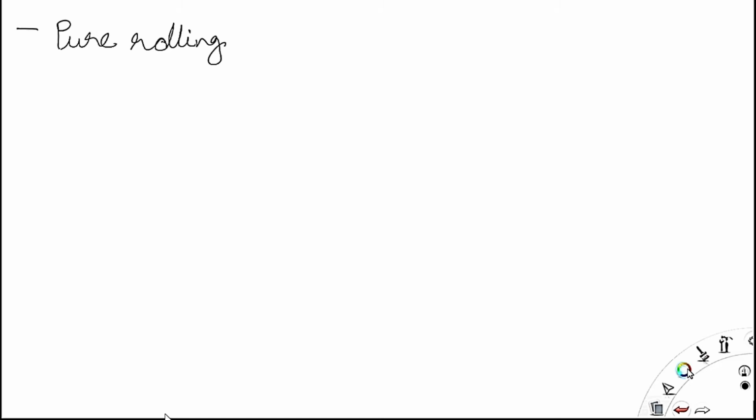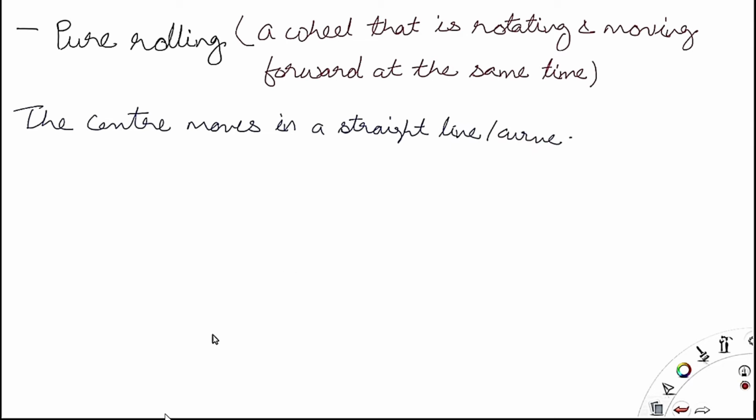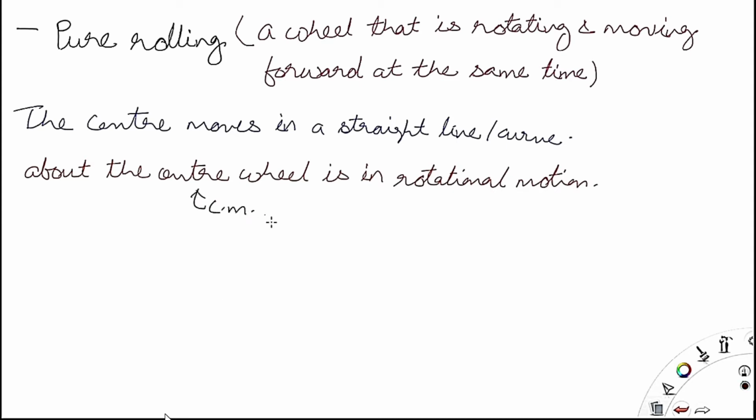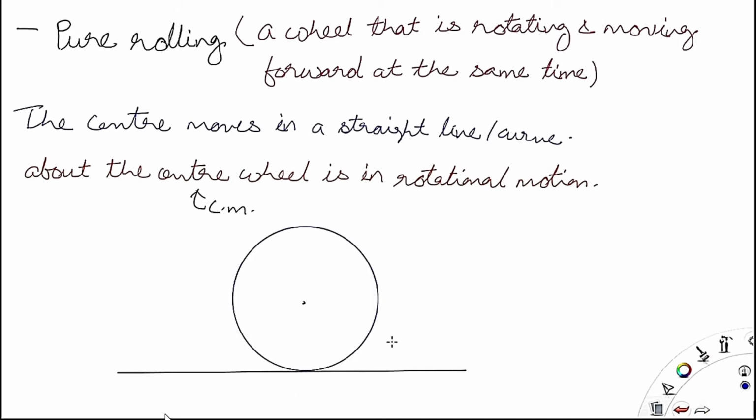Now the example of general motion is rolling. First of all we will see pure rolling, meaning there is no slipping happening in rolling. Pure rolling is an example of motion executed by a wheel that is rotating and moving forward at the same time. Any circular object, whether it's a wheel, a circular plate or a spherical body, a sphere, executes pure rolling in a straight path or any curvilinear motion.